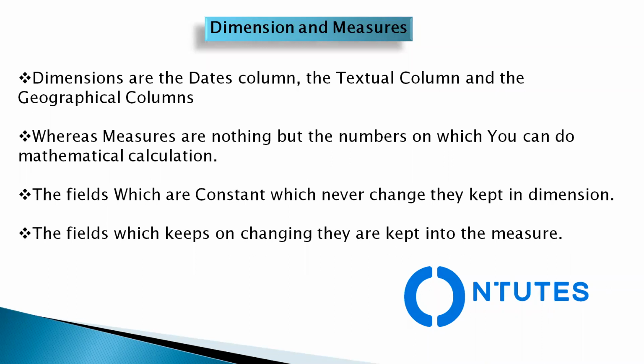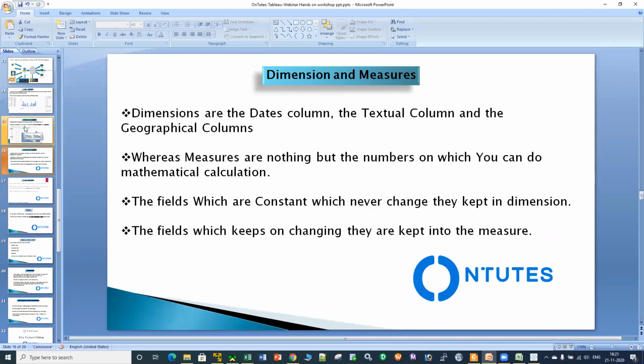If I tell you that profit for India is 5 crore, for that particular product, any product. So here India is a dimension, and that 5 crore is a measure. So dimension is that column for which you are calculating the sales, or for which you are calculating the measure. And what is a measure? Measure is nothing but a numerical number on which you want to perform some mathematical calculation, right? So I hope the difference between the dimensions and the measure should be clear.